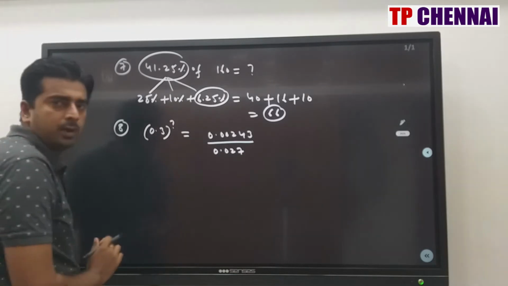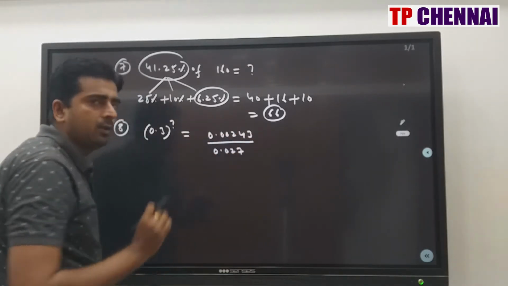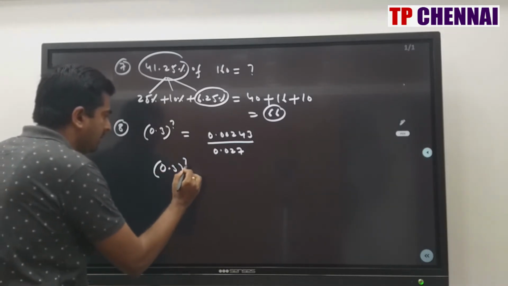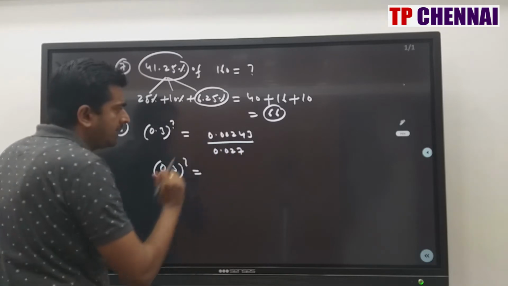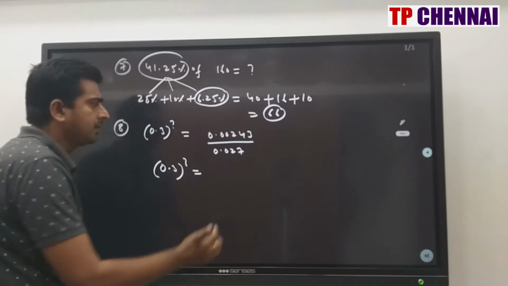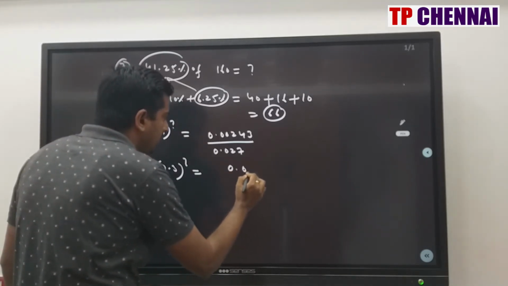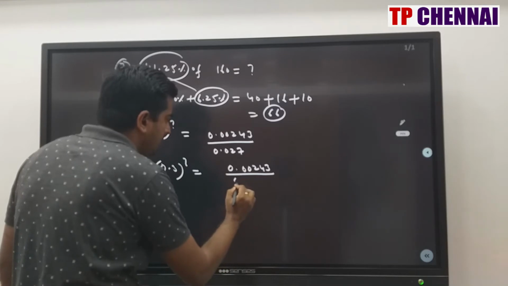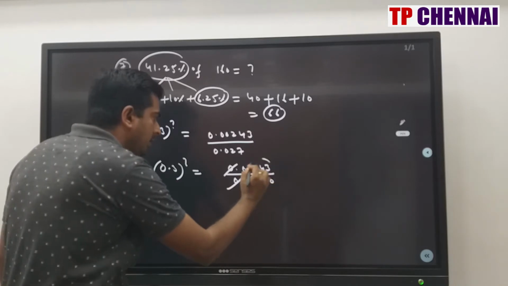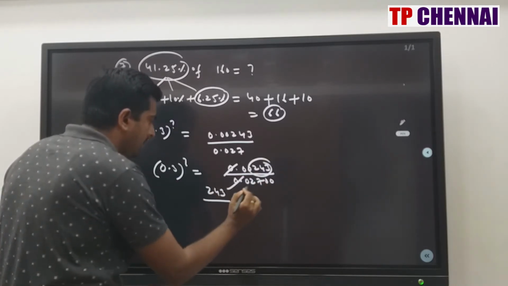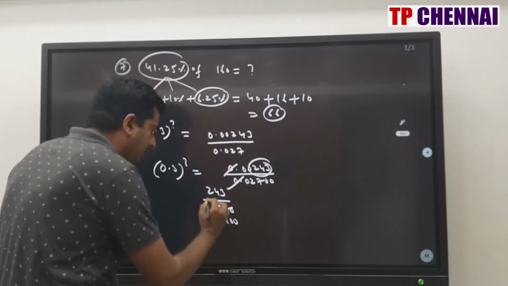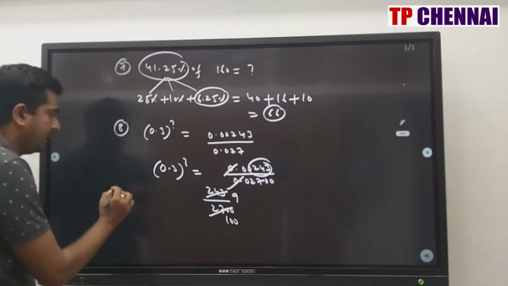Next one, 0.3 whole power question mark is equal to 0.00243 divided by 0.027. Here 0.3 whole power question mark is there. That means you need to convert the right hand side also in terms of 0.3 whole power something. After decimal you are having 5 digits in the numerator. After decimal you are having 3 digits in the denominator. So the denominator part I am just adding zeros, so the decimal will go. So here you are having 243 and here you are having 2700. So 2700, 27 9s are. What is 9 by 100?